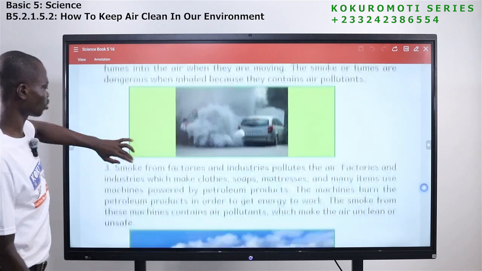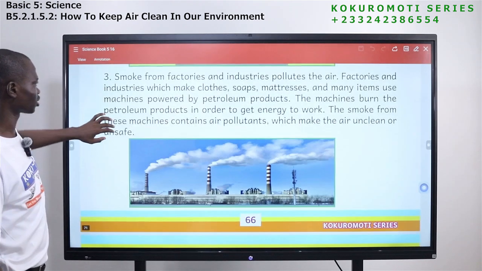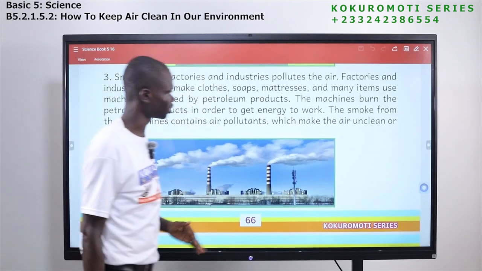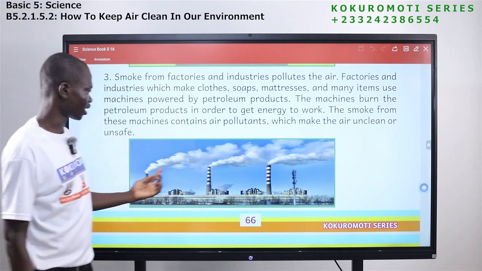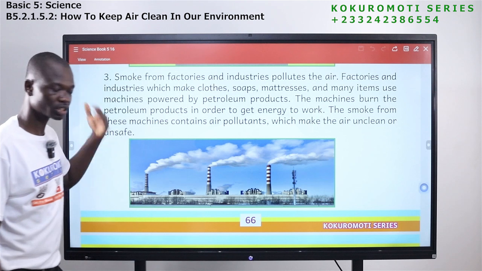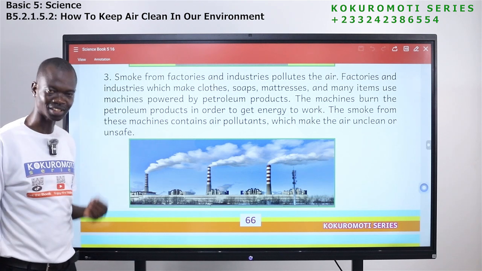So smoke from cars' exhaust pollutes the air. Okay. The next one that you should also know is smoke from factories and industries. So look at this factory. Look at the smoke coming out. The smoke goes into the air to pollute the air.